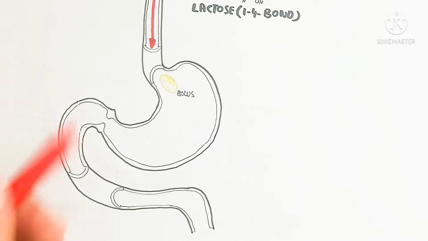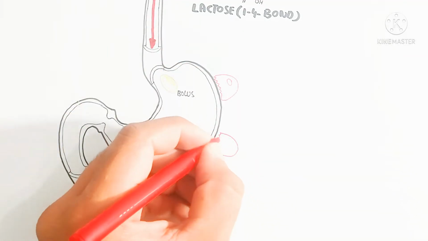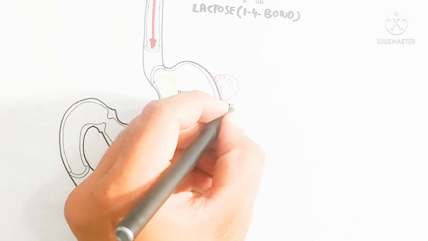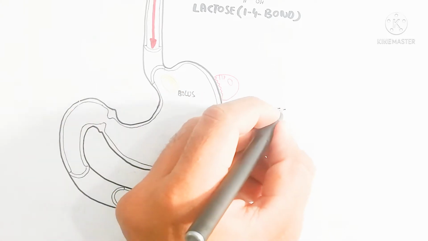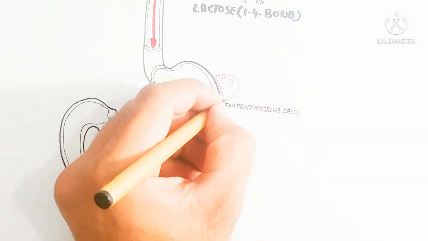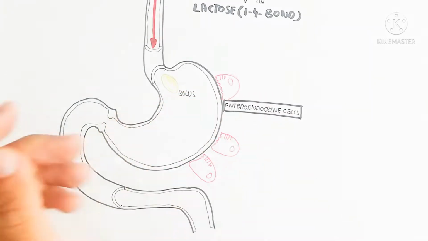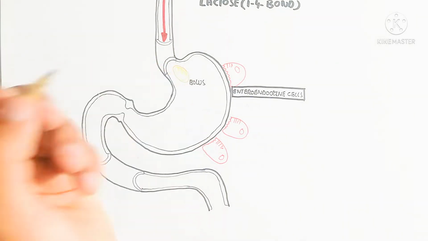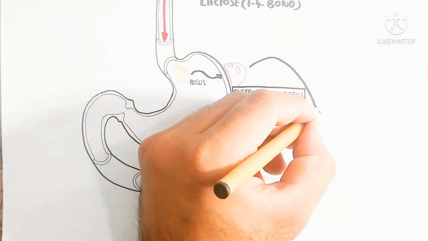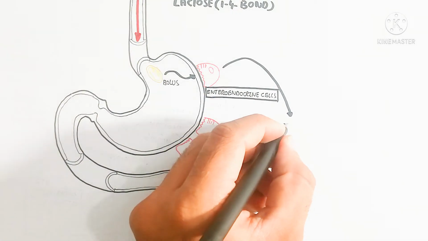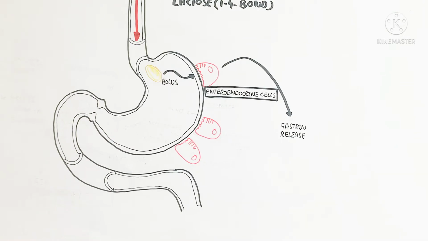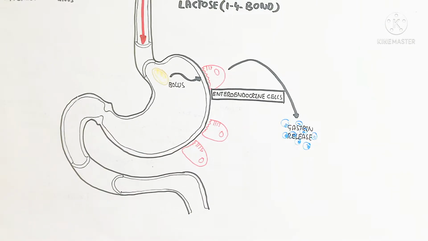In this way, the bolus will enter into the stomach, and the stomach wall is basically a mucosal wall. Inside are the enteroendocrine cell, parietal cell, and chief cell in the form of gastric pits. This gastric pit releases different hormones, different enzymes, and hydrochloric acid. Here is the enteroendocrine cell. When it interacts with the bolus, it produces gastrin, and gastrin will be released. After the release, gastrin stimulates the parietal cell to release hydrochloric acid.